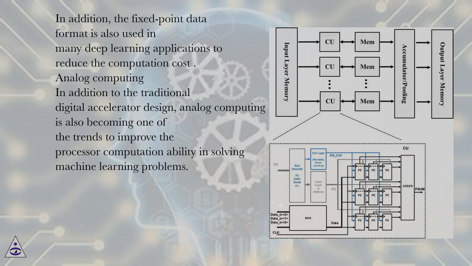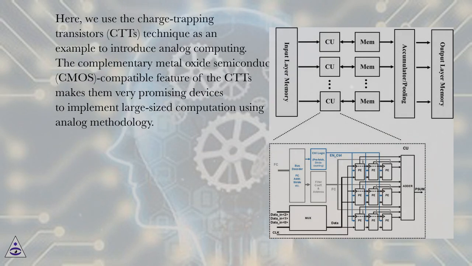Analog computing. In addition to the traditional digital accelerator design, analog computing is also becoming one of the trends to improve the processor computation ability in solving machine learning problems. Here, we use the charge trapping transistors, CTTs, technique as an example to introduce analog computing. The complementary metal oxide semiconductor, CMOS, compatible feature of the CTTs makes them very promising devices to implement large-size computation